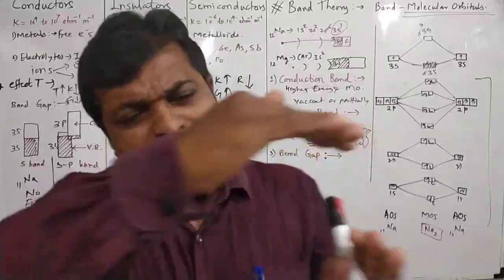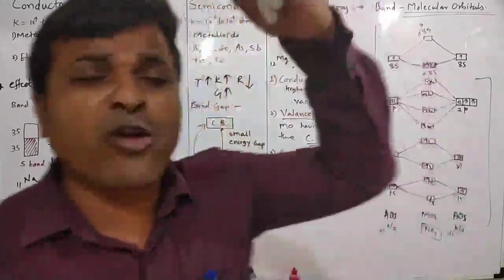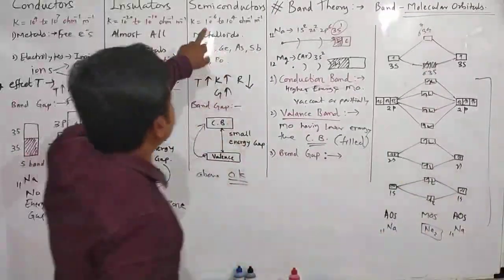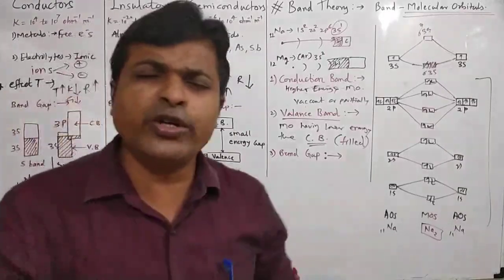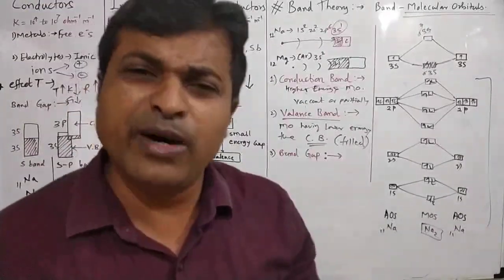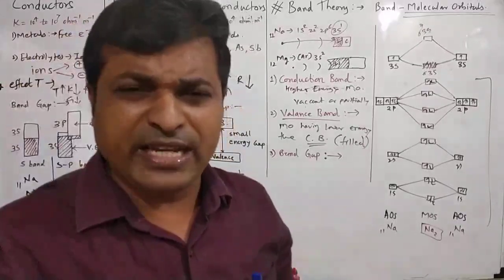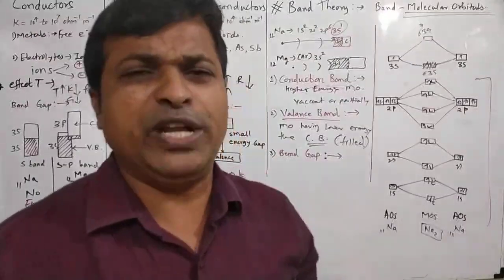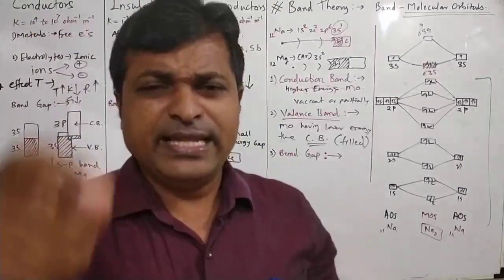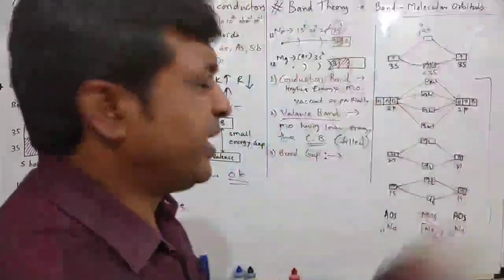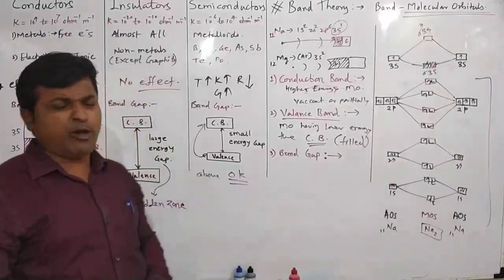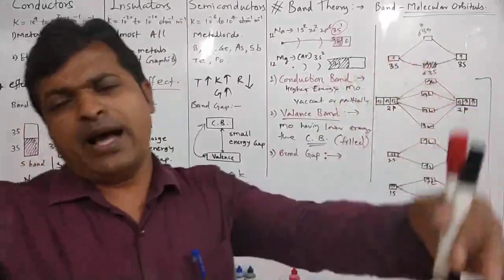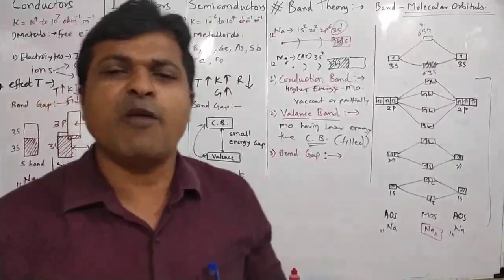But if we decrease the temperature, what do we observe? The number of electrons in the conduction band decreases, conductivity goes on decreasing, and conductivity falls into the range 10 raised to minus 20 to 10 raised to minus 10 ohm inverse meter inverse, and then at very low temperature, semiconductors behave as insulators. If you increase the temperature above 0 Kelvin, what do we observe? Electrons from the valence band get promoted into the conduction band by absorption of heat energy from the surroundings.